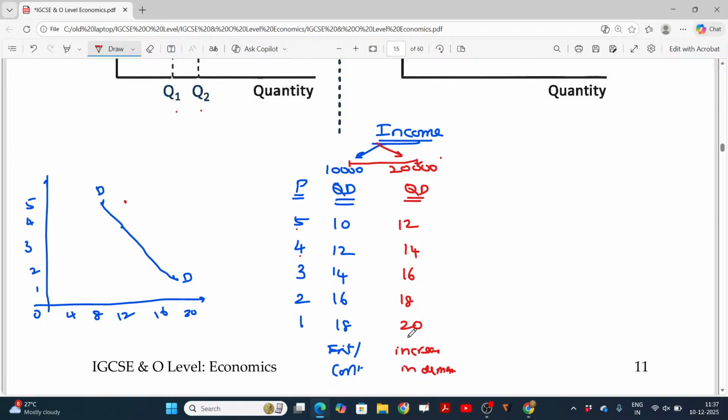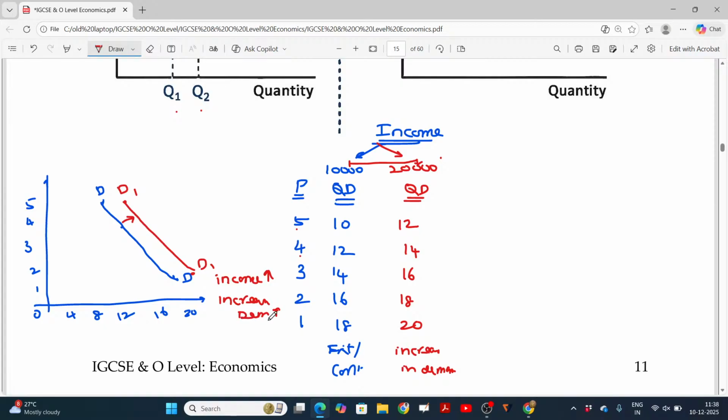For 1 rupee, you can purchase 20 units. If I connect these two dots, this will be the demand curve. DD1, the first one. This demand curve shifts from left to right due to the increase in income. Income increase leads to increase in demand.